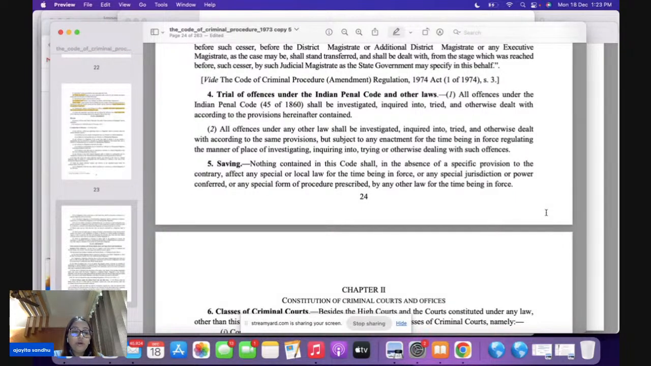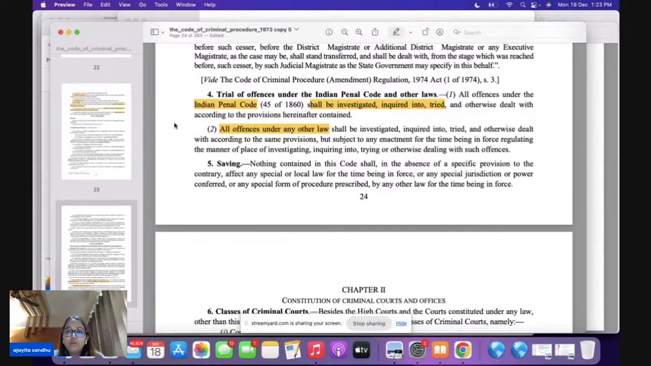Now, in Section 4, what is this particular section dealing with? Section 4 is telling you, this is very interesting, all of you. Section 4, subsection 1, it is saying offenses under IPC shall be investigated, inquired into, and tried under CrPC. So, Section 4, subsection 1 is dealing with IPC. Section 4, subsection 2 is not dealing with IPC, it is dealing with any other law. This is a very important provision, everybody.